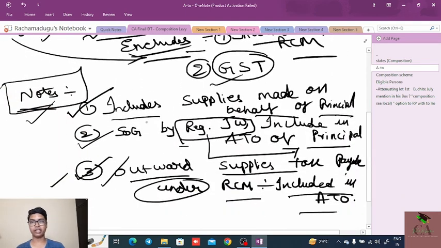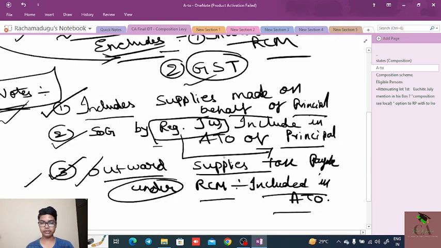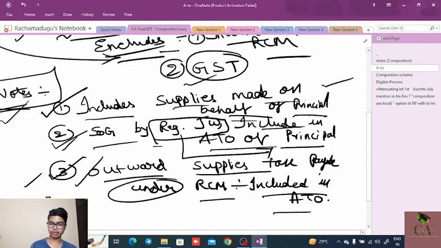And important notes regarding the aggregate turnover is, it includes the supplies made on behalf of the principal. And second one is the supply of goods by the registered job worker included in the aggregate turnover of the principal. And third one is outward supplies, tax payable under the RCM included in aggregate turnover.